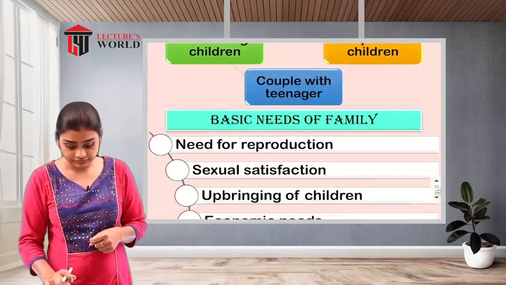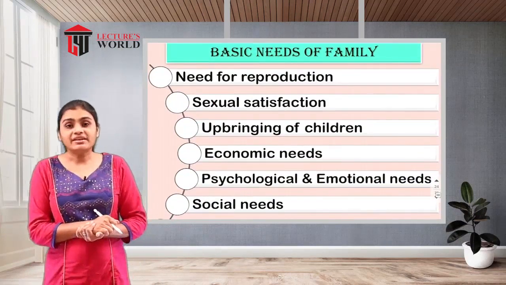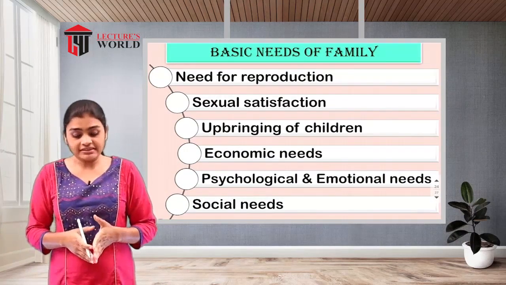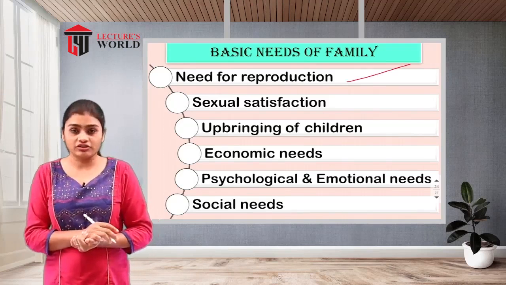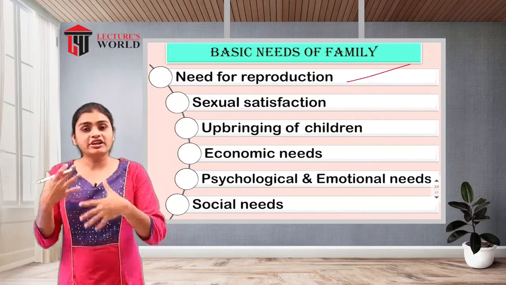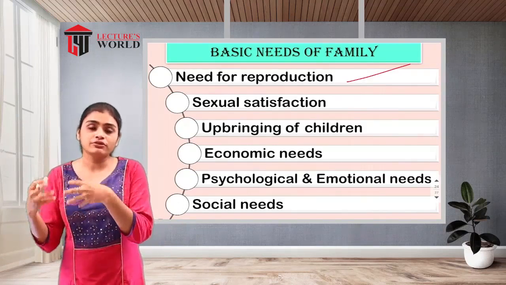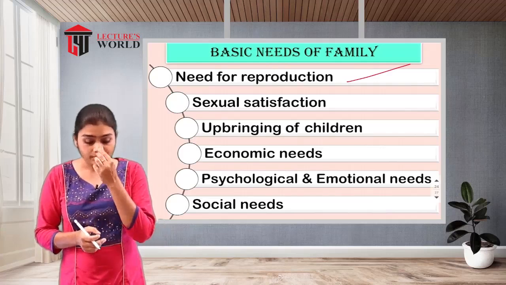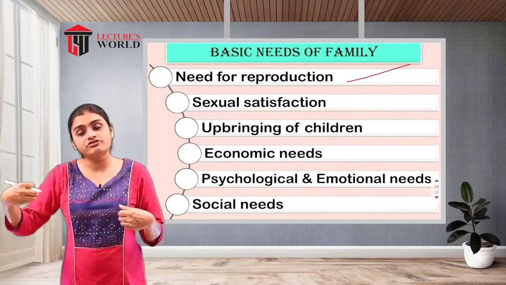After that, here we have some basic needs of family. In these basic needs of family, the first need of the family is the need for reproduction. The procreation process is going to take place, and they are going to reproduce. They are going to give birth to the baby. So the need for reproduction will be there, because they need to maintain the continuity of generation.